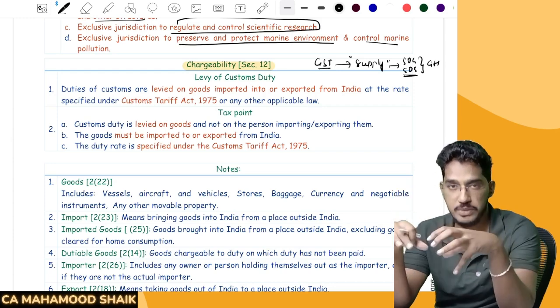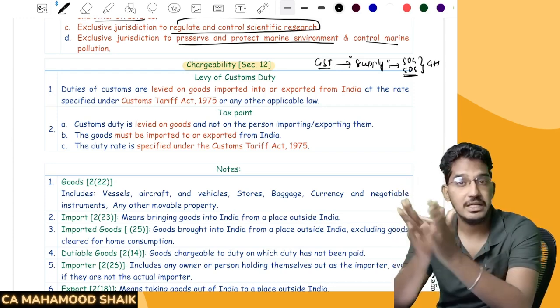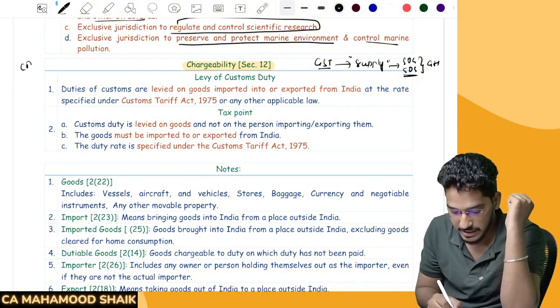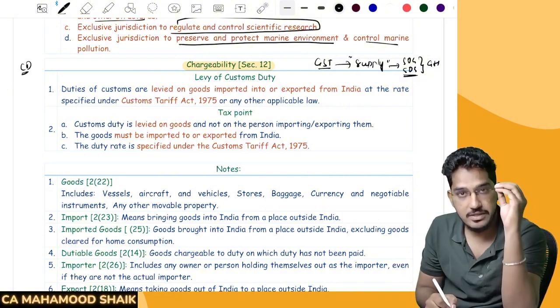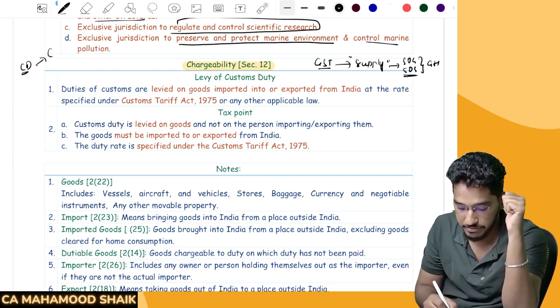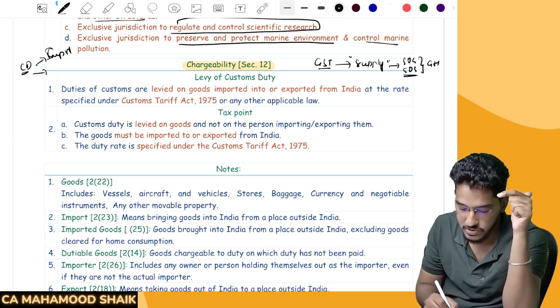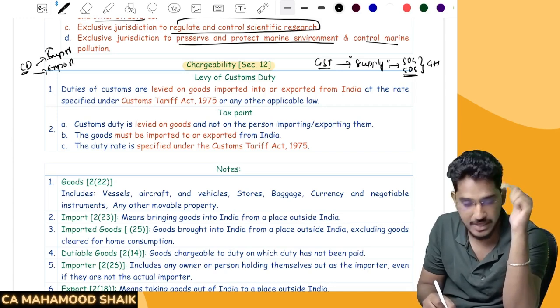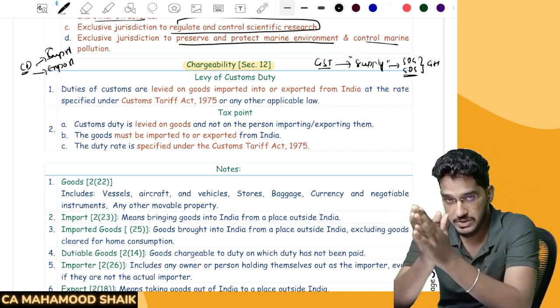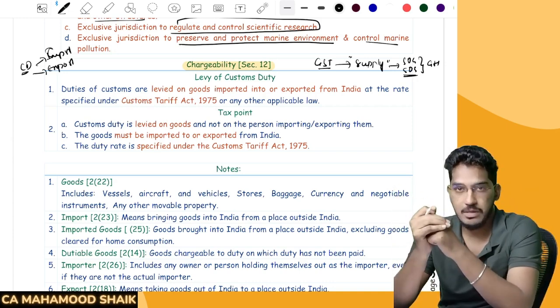GST will come into picture only when there is a taxable event called supply. Whereas what is a taxable event for customs duty? Customs duty will become applicable either when a transaction of import has taken place or a transaction of export has taken place. Whenever import of goods or export of goods is happening, then only customs duty will come into picture.